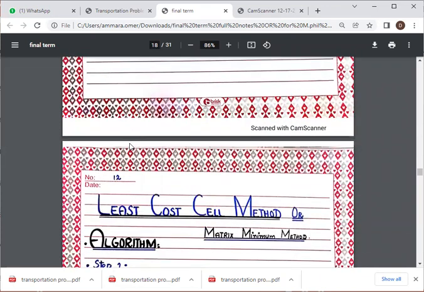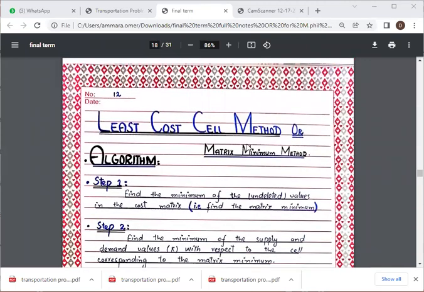Next is the least cost cell method. In this class, our next topic relates to transportation, and the second type for finding the solution for the transportation problem is the least cost cell method in OR, which is also called the matrix minimum method.